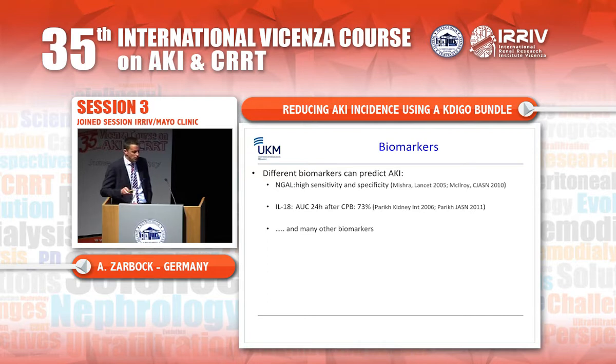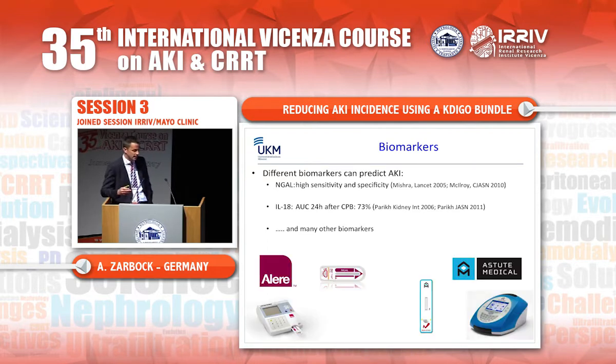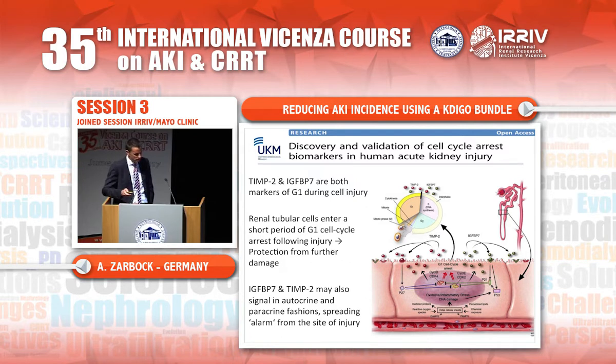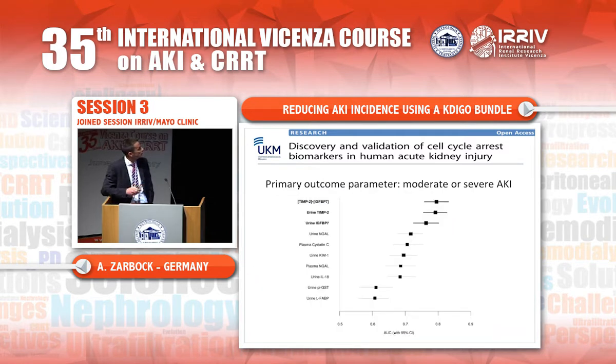However, we can only measure 3 biomarkers at the bedside, and this is NGAL and TIMP2 and IGFBP7, and I will focus on TIMP2 and IGFBP7 in the next couple of minutes. So I will skip the next 2 slides because the biomarkers have already been introduced, and Dr. Kashani already presented the results of the Sapphire trial. Here the authors demonstrated that TIMP2 and IGFBP7 can predict a moderate and severe AKI within the next 40 hours